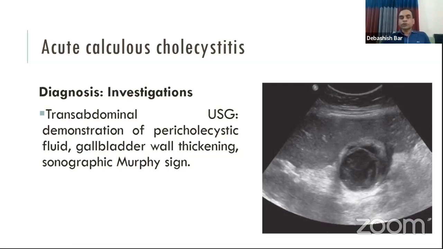The gallbladder wall will also be thickened. Sometimes a sonographic Murphy sign is also possible: if the sonologist presses in the right hypochondrium with the probe of the ultrasonography, the patient will cease his inspiration. It is the sonographic Murphy sign.